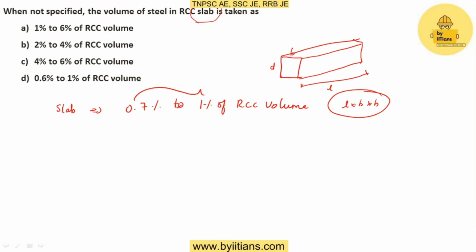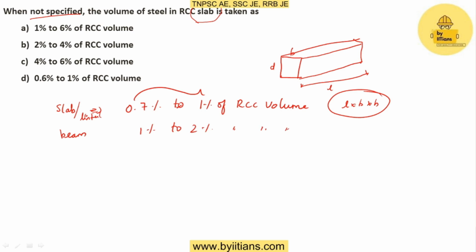OK, you can take any number of values within the range. So they will not fail to specify when not specified at site. This value will also be applicable for the lintel. First the load goes to the slab, and next it will be going to the beam also. When it goes to the beam, this percentage will increase. The beam will be taking the load from other slabs also. So the percentage varies from 1% to 2% of RCC volume.